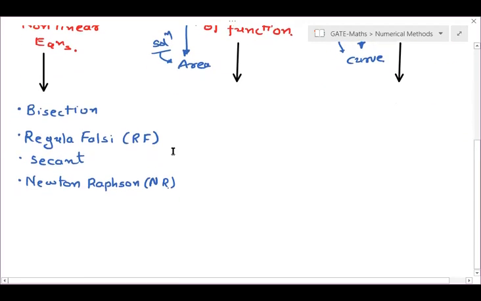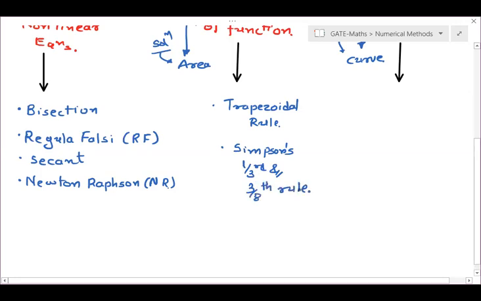So for numerical solution of integral of function, the first rule we are going to learn is trapezoidal rule. And there are two different rules for Simpson, properly known as Simpson's 1/3 and 3/8 rule.